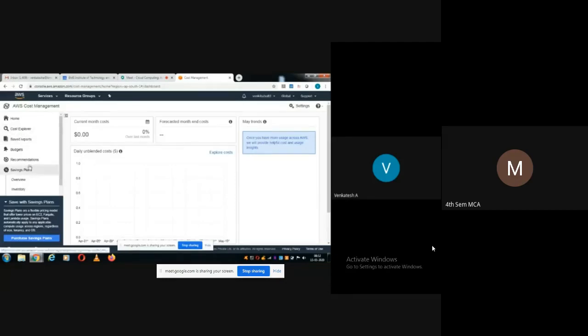You can also fix the budget. For example, for this month I may fix the budget of say 1,000 rupees, and it will create an alert. When the consumption is nearing 1,000 rupees, it will raise an alert so that I can become cautious and adjust my budget. And if you have any saved reports, there are so many things.